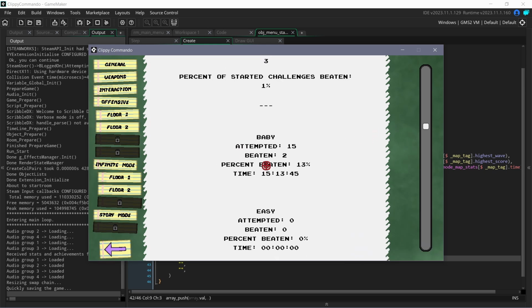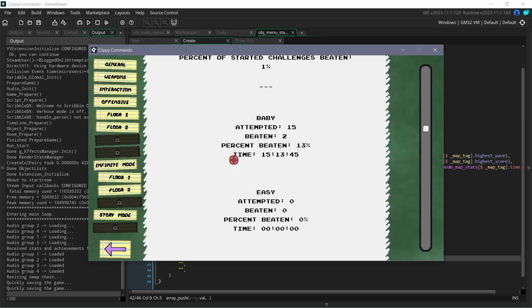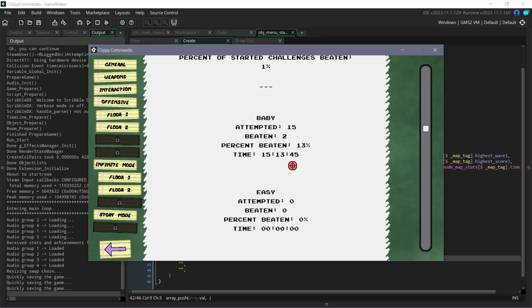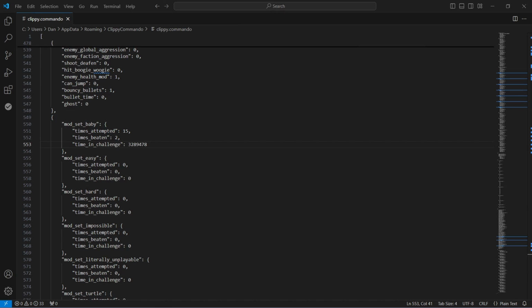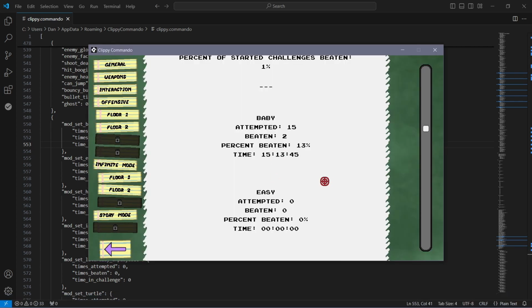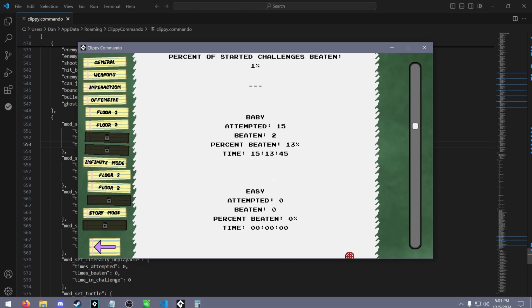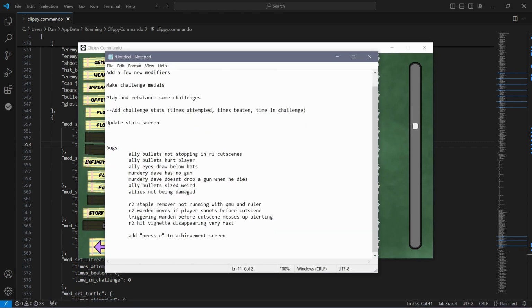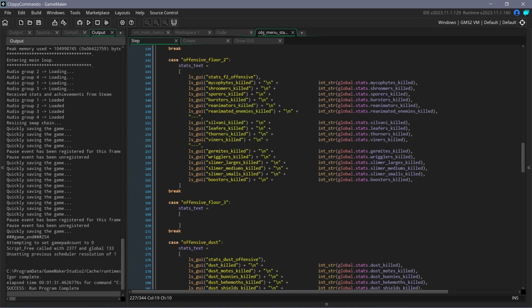I guess the save file wasn't being saved correctly, but I updated it again, put in a random time. You can see that the percent beaten does work, and that the time displays. You know, let's check that actually. Yeah, 15.2. That looks about 15.2 if I've ever seen it. If you ever want to see your detailed stat breakdown, that will be in the stats screen. I still have to go through and update some other stats though, so you can come along, check that out too.